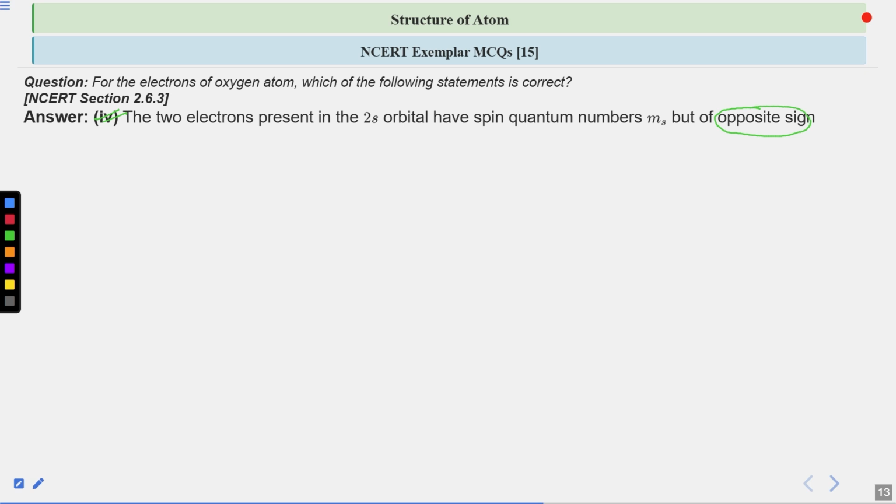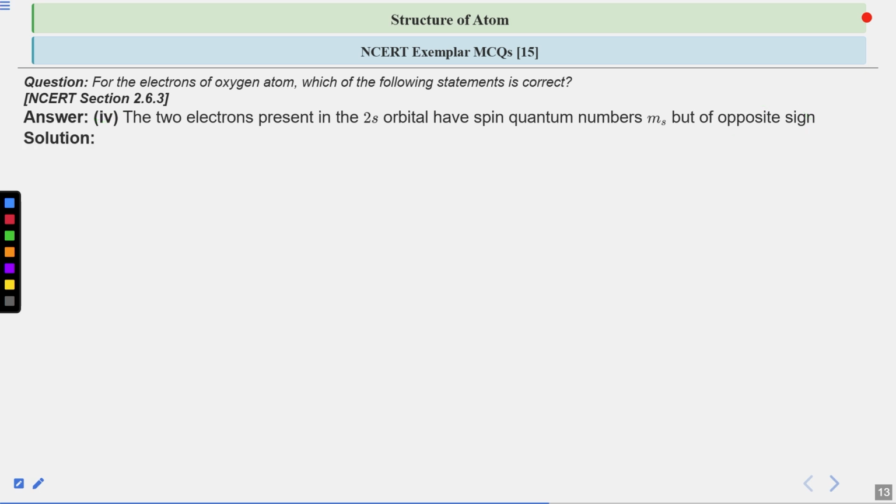You know it very well. If you are filling an orbital, then you will fill them in the way that they have the opposite signs. If they're in the same orbital, you have to fill them in the way that they have the opposite sign. If one is plus half, the second will be minus half, and the vice versa is also true.